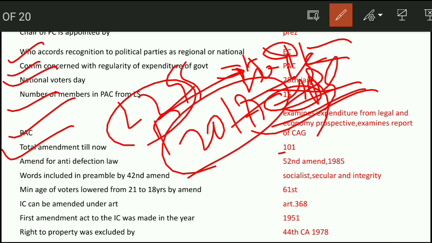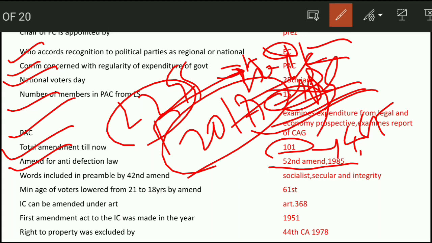Total amendments till now, it is 101 amendments it has gone through, and the 100th amendment was the land boundary agreement between India and Bangladesh, and the 101st was regarding GST. Next question, amendment for anti-defection law. It is the 52nd Amendment Act 1985 and it is in the 10th Schedule. Next question, words included in the Preamble by the 42nd Amendment. Socialist, secular and integrity were added in the Preamble.